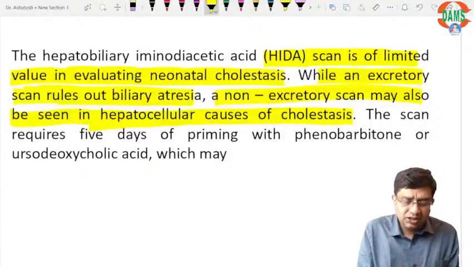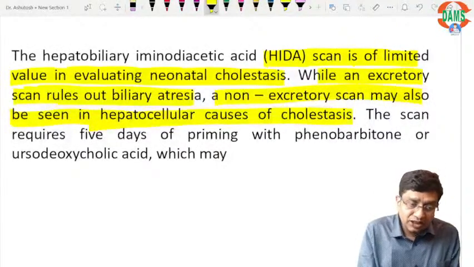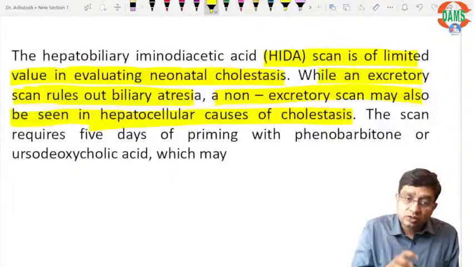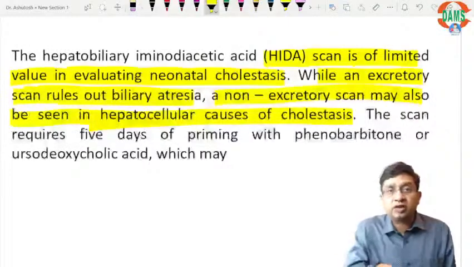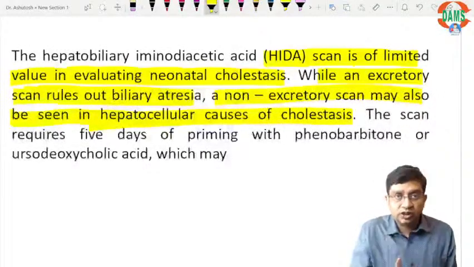So what does it mean practically? It means that HIDA scan is of benefit but of limited benefit. It alone cannot diagnose biliary atresia. That is one thing we remember.